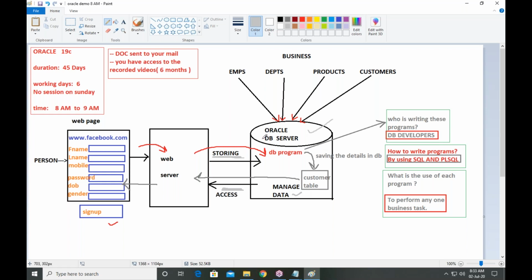How to store data? By writing queries. How to write a query? By using SQL. And how to write a program? PLSQL. So in our training, you are learning about SQL and PLSQL. Don't miss that point.